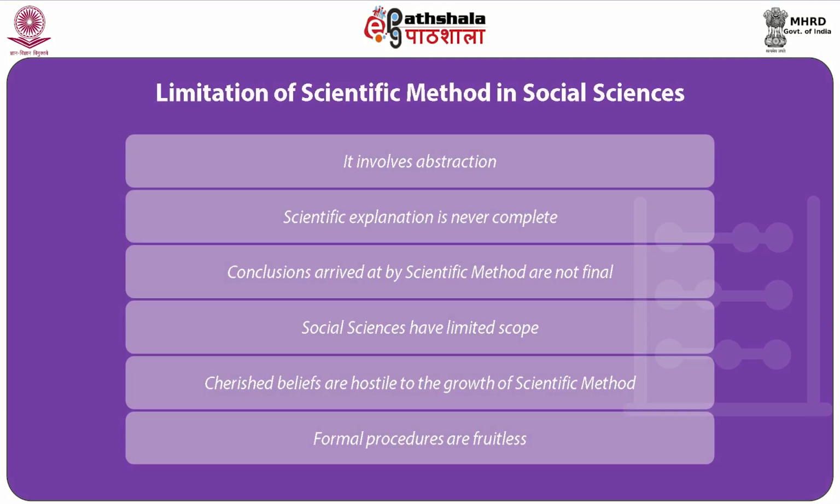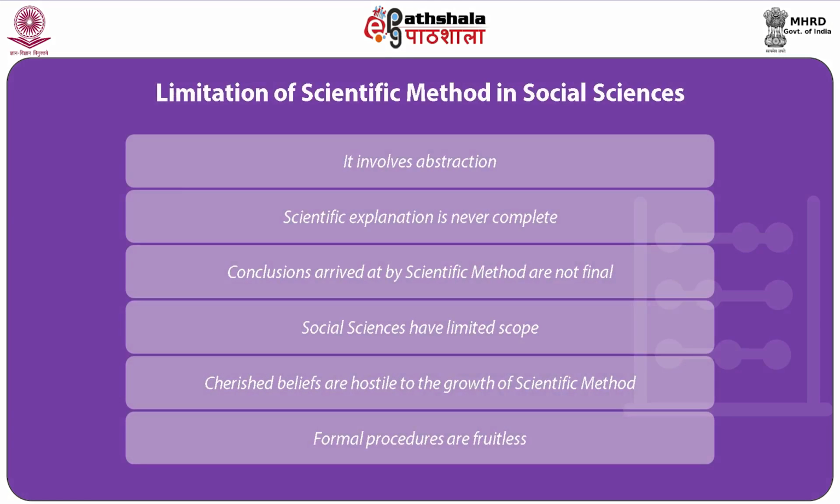Social sciences have limited scope. Each science is concerned with a particular area and is limited in certain assumptions. The next limitation is that superstitions, cherished beliefs, etc. are hostile to the growth of scientific method. Institutions, authoritarians, functionaries and mystics often undermine the respect for scientific method.